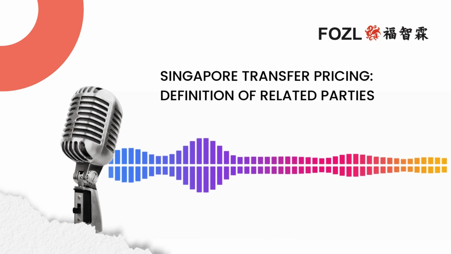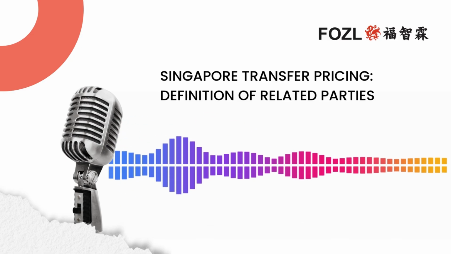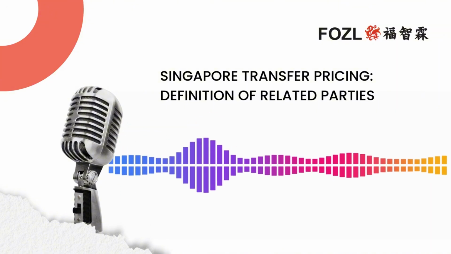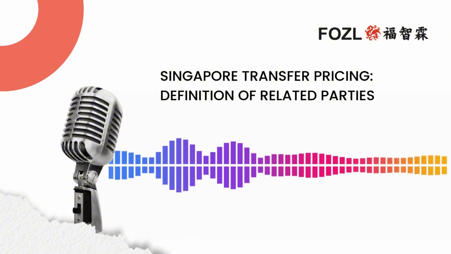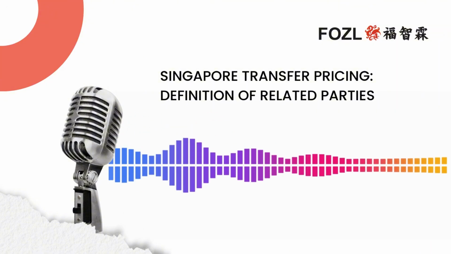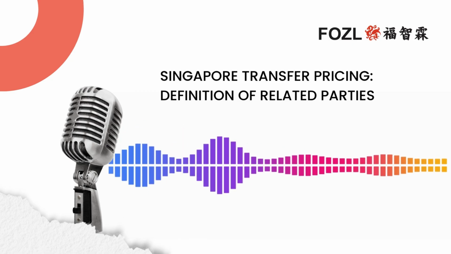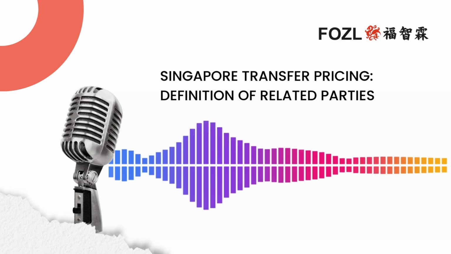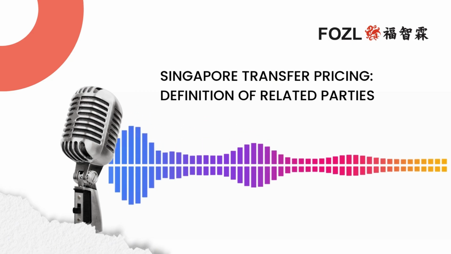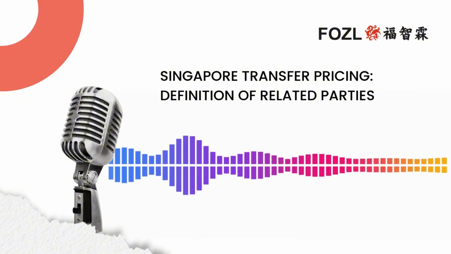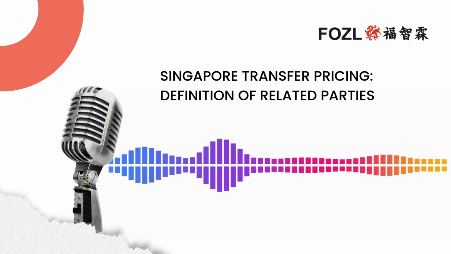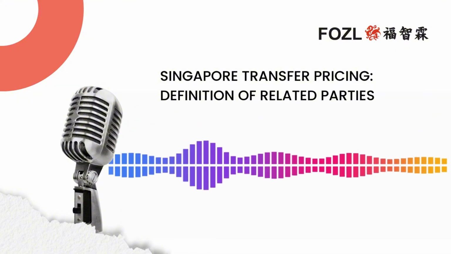Okay, so we've got an excerpt here straight from the Singapore Income Tax Act, the SITA. And it says, a related party in relation to a person means any other person who directly or indirectly controls that person or is controlled directly or indirectly by that person, or where he and that other person directly or indirectly are under the control of a common person. Wow, that's a mouthful. It is, right. So basically, it all boils down to control. Who's really calling the shots? That's what they want to know.